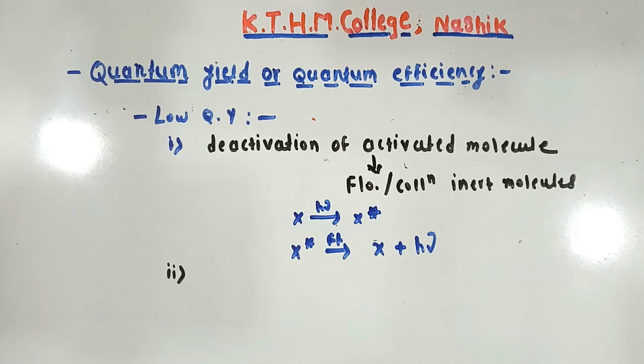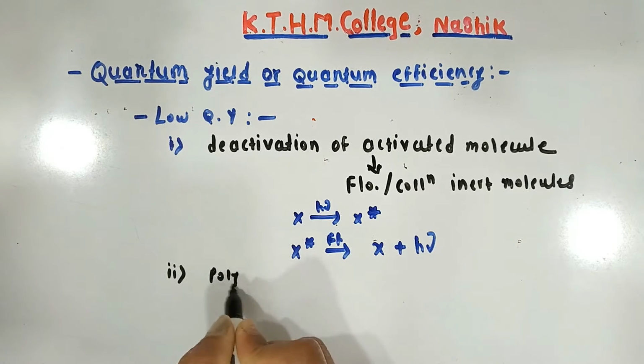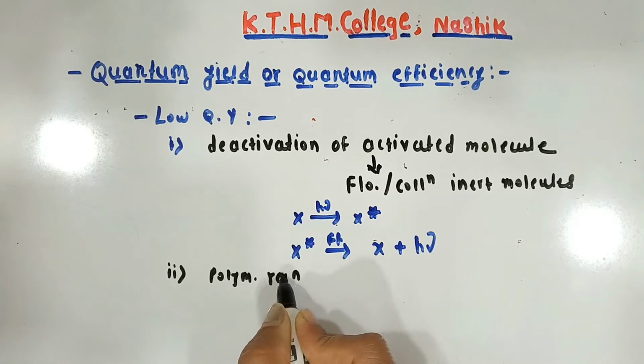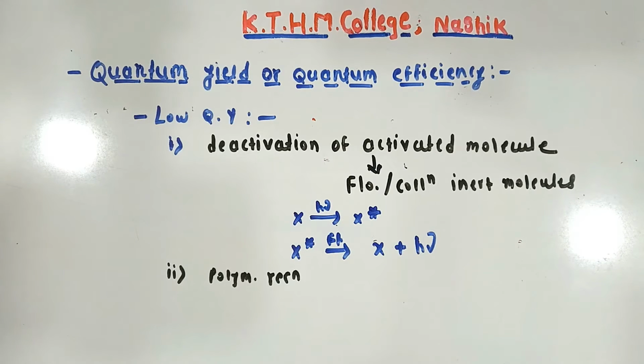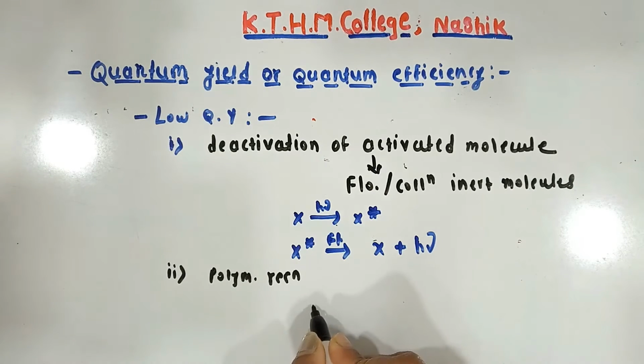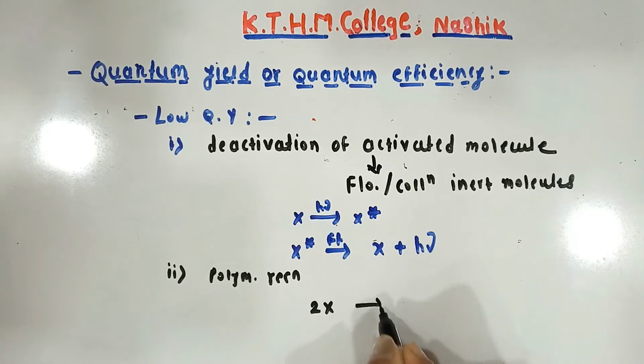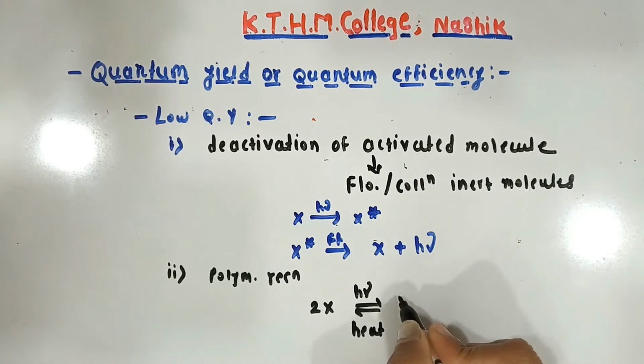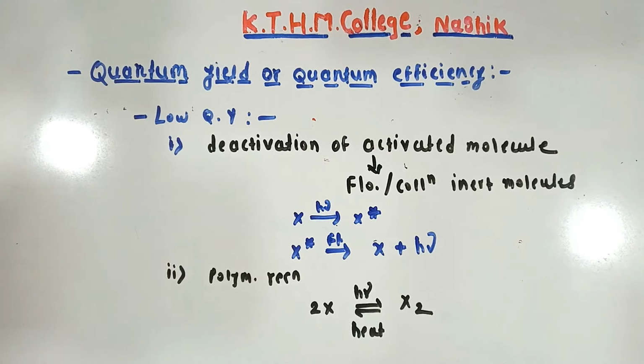The reaction is 2X, which with h nu gives X2, and with heat goes back. So these are the reasons for low quantum yield: first, deactivation of the activated molecule, and second, in polymerization reactions, deactivation takes place by thermal reaction of the polymer product to the original reacting molecules.